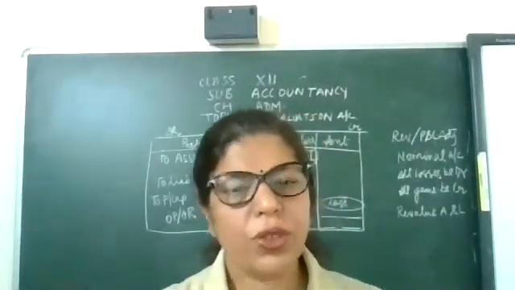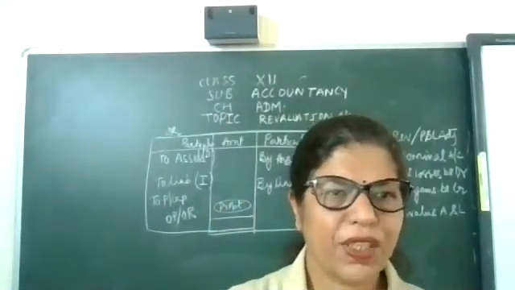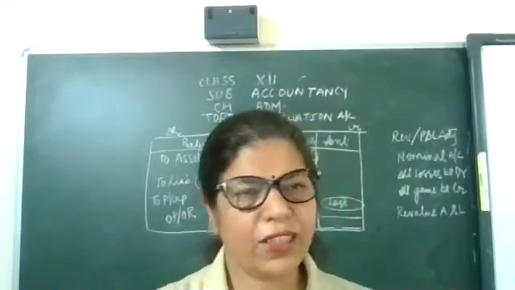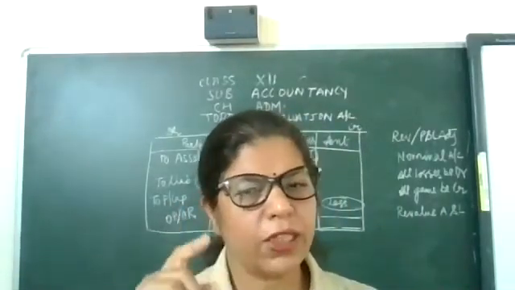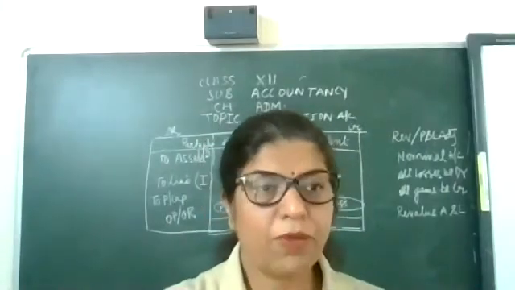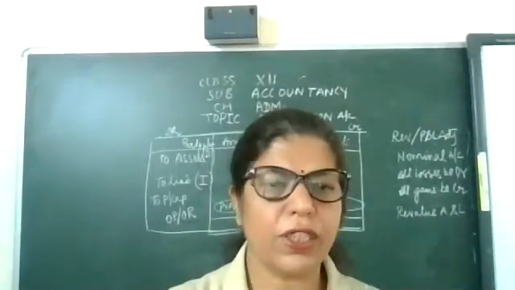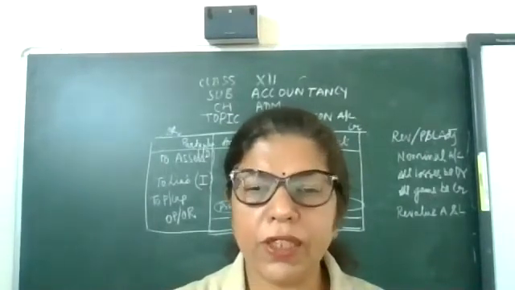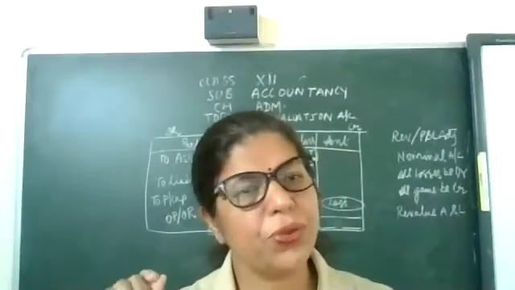Okay, so see how to pass the journal entries. First entry for decrease in asset. Simple. Revaluation account debit to asset. Name the asset. Like just now I told you, value of stock decreasing. Then what will be the journal entry? Yes, revaluation account debit to stock.